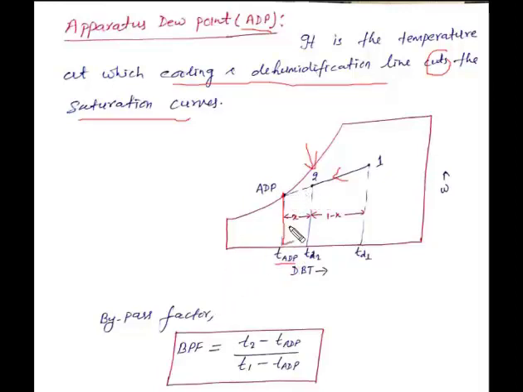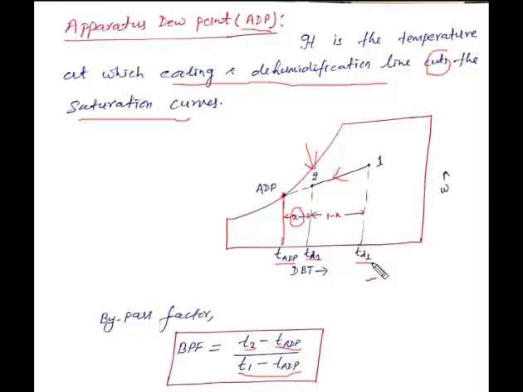Here the bypass factor, that is X, will be equal to T2 minus TADP, where TADP is the apparatus dew point temperature and T2 is the temperature at point 2, divided by T1 minus TADP, where T1 is the temperature of the air at point 1.